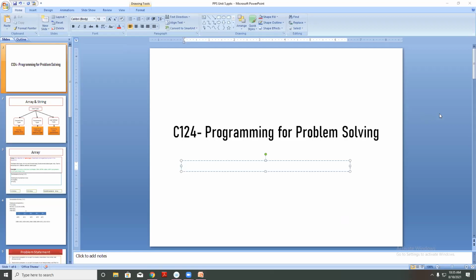What are the different features of C programming language? Simple, portable, mid-level language.